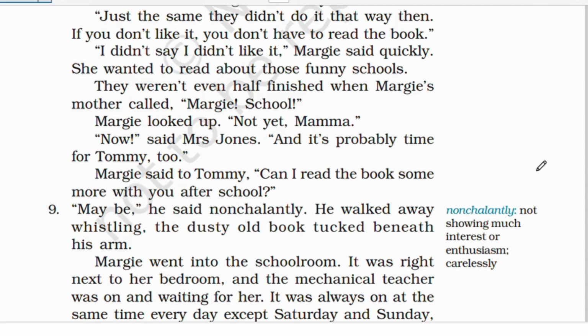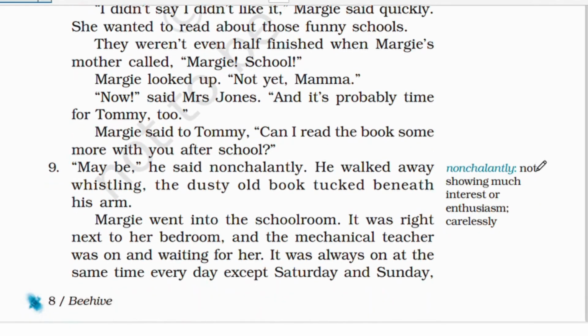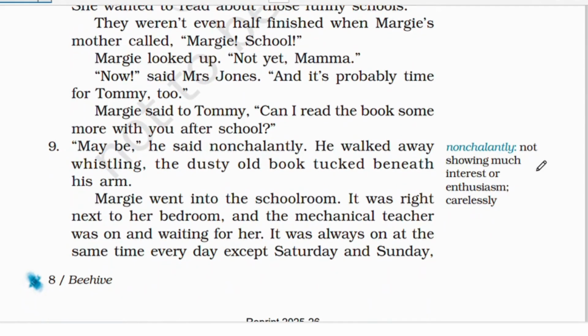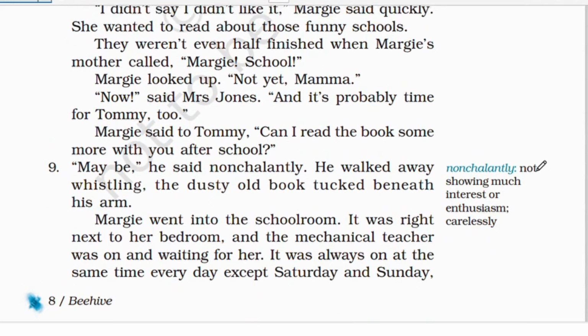If you don't like it, you don't have to read the book. So we had Tommy telling Margie, if you don't like this thing, you don't have to read the book. I didn't say I didn't like the book, Margie said quickly. So she's like, I didn't say that I didn't like the book. It was great, okay. She wanted to read about those funny schools. So she wanted to read all of those funny schools, right?